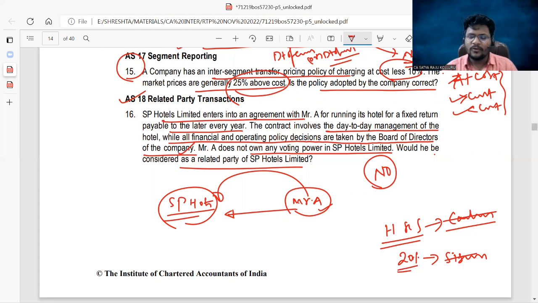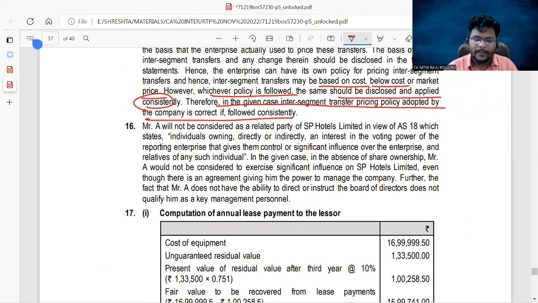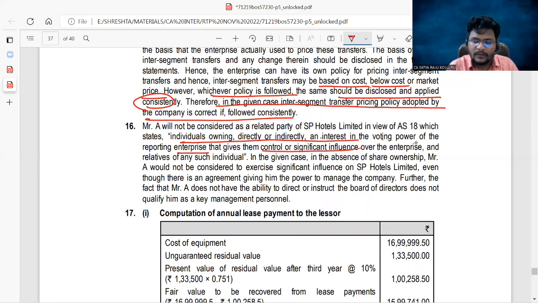But in the given scenario, he has a right to manage the day-to-day activities. That's why he is not a related party of SP Hotels. So let me cross check the answer with the answer given in RTP. Individuals owning directly or indirectly an interest in the voting power of the reporting enterprise that gives them either control or the significant influence over the enterprise, and such party is known as a related party.